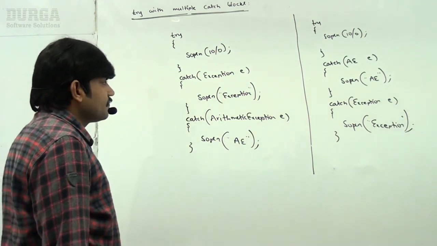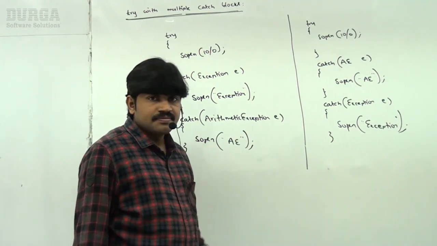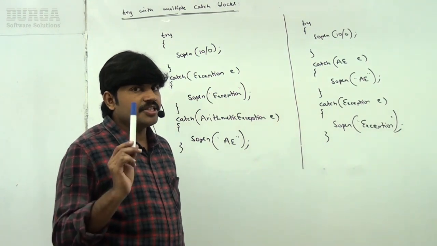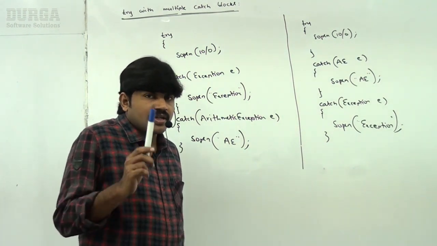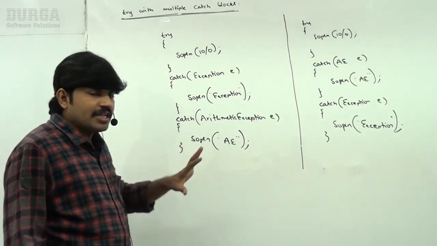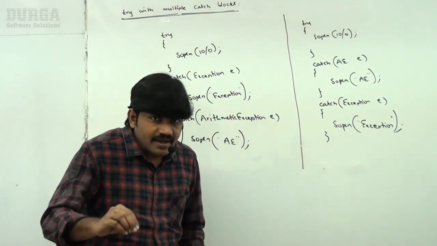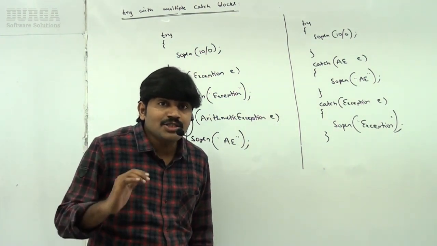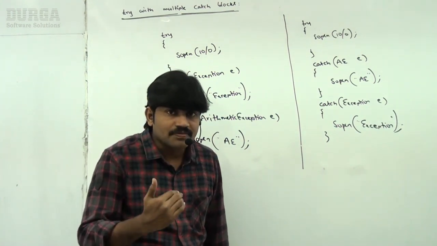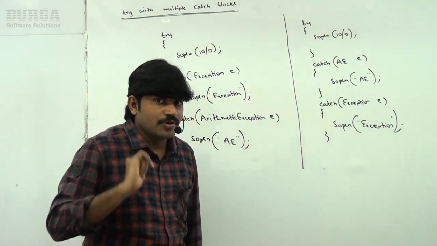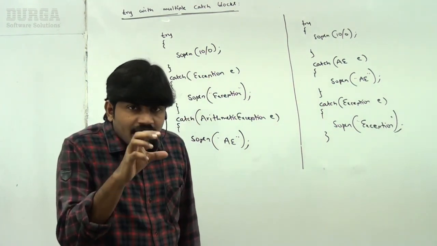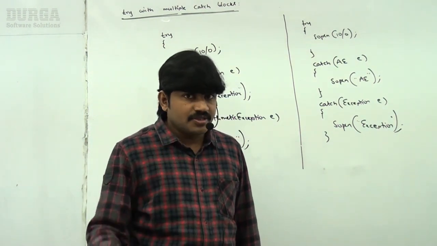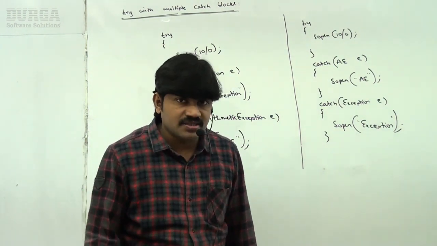Yes, friends, a bit dangerous combination. Please confirm, okay? So take very special care. If a try has multiple catch blocks, then the JVM is always going to consider the catch blocks from top to bottom. Are you getting that? Next, a parent exception catch block can handle child exceptions also. I hope you are aware of this from the last sessions.